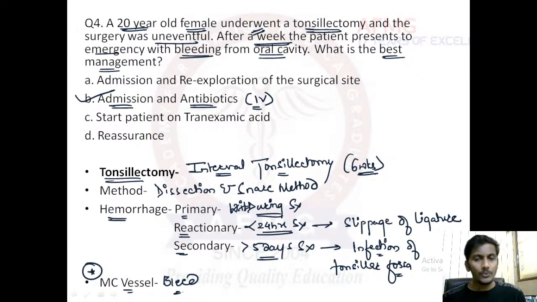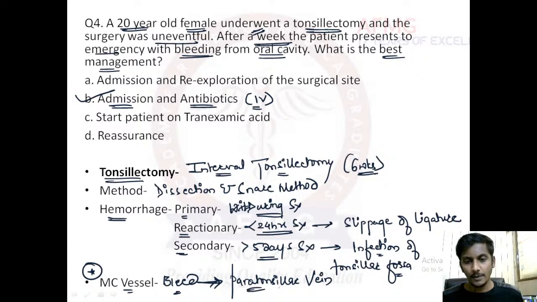The most common vessel to bleed in cases of tonsillectomy is, anybody? It is your paratonsillar vein. Please remember, the most common vessel to bleed in cases of tonsillectomy is your paratonsillar vein. Very good, Mahira.